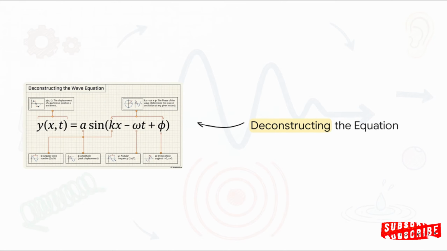Notice how our visual anatomy translates directly into the mathematical wave equation you see here. Now don't be intimidated by the math, just look at the visual connections. The A stands for our amplitude. The k contains our wavelength. The omega symbol holds our period. This single equation is just a beautifully concise way of describing exactly where any particle is at any position x at any specific time t.